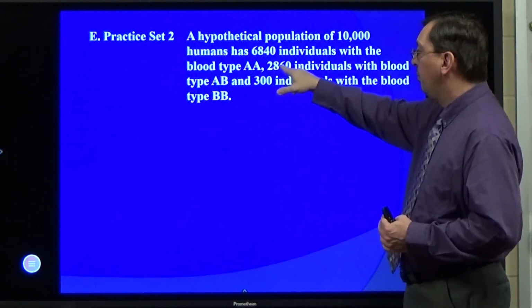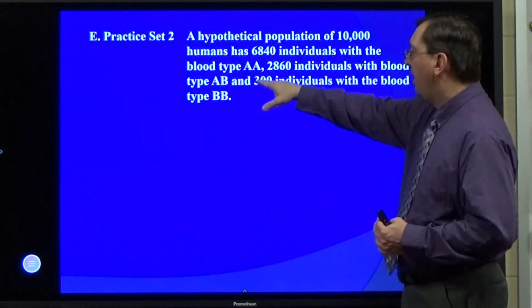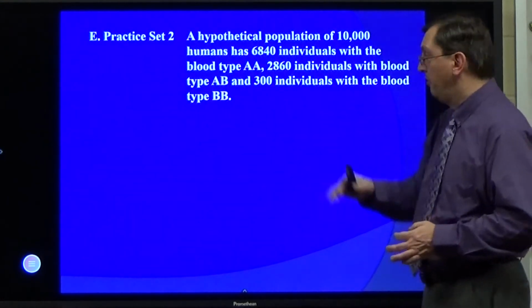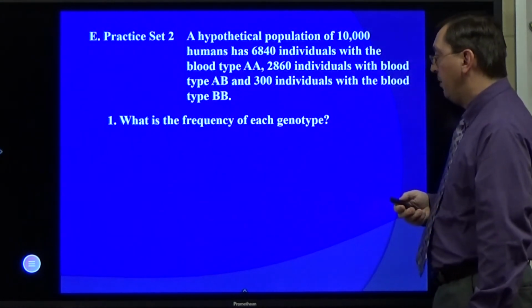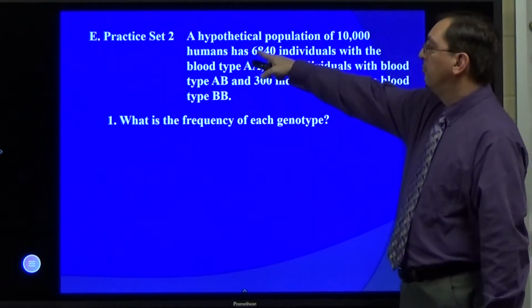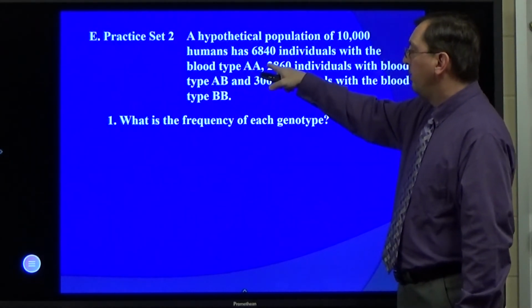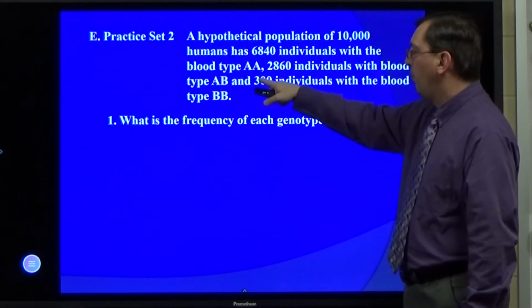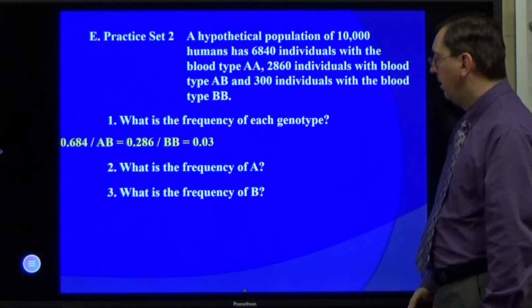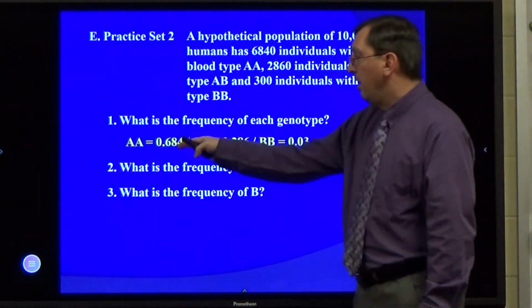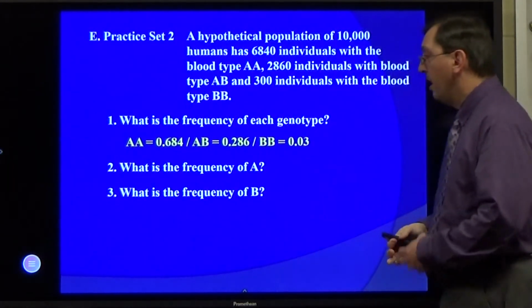And this is going to be 0.286, and that's going to be 0.03, because it's just out of 10,000. So the frequency of each genotype, well, that was the easy way to figure it out. 0.684, 0.286, 0.03. So that would be my values right here. Just taking the individuals divided by the 10,000.